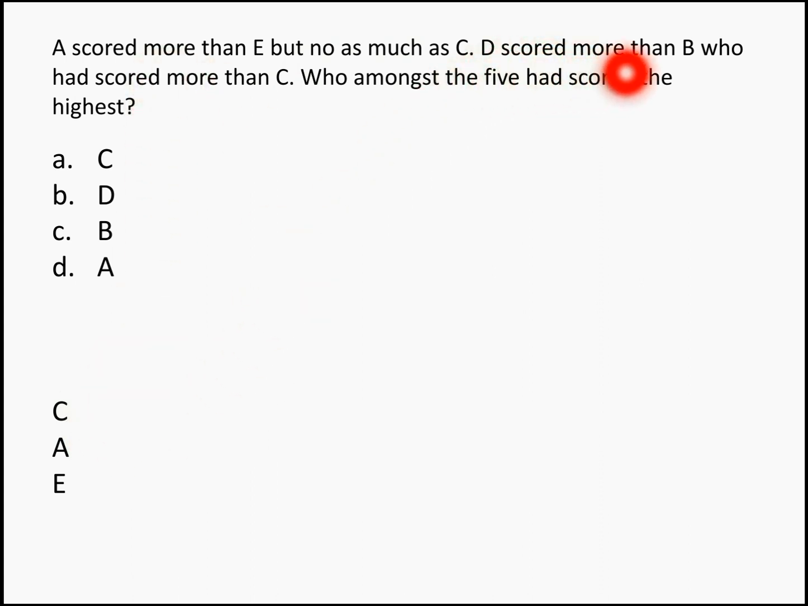Second one, D scored more than B, who had scored more than C. So B should be scoring more than C, and more than B should be the score of D. Right, so which of these 5 had scored the highest? It's quite easy to find. The first one is D, so the answer becomes D, who had scored the highest score.